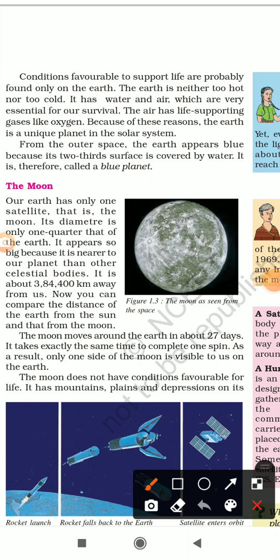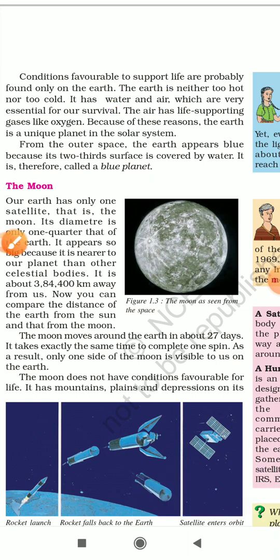So, students, conditions favorable to support life are probably found only on Earth. It means Earth is the only planet in the solar system which supports life, where life can actually exist. Why is it so? It is because the Earth is neither too hot nor too cold. The two very important things it has are water and air, which are essential for our survival. The air has life-supporting gases like oxygen. Because of these reasons, the Earth is a unique planet in the solar system.